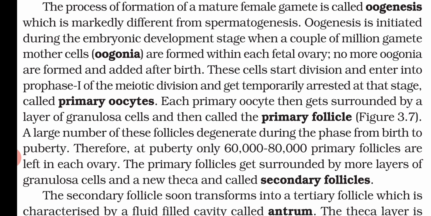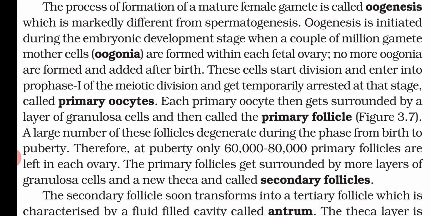So these oogonia will be converted into primary oocytes, and each primary oocyte then gets surrounded by a layer of granulosa cells, and then it is called a primary follicle.